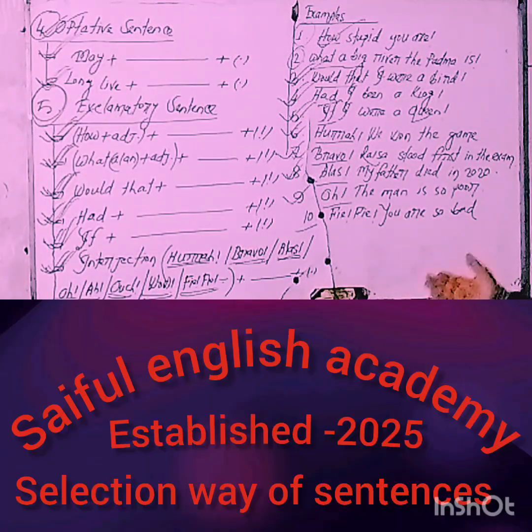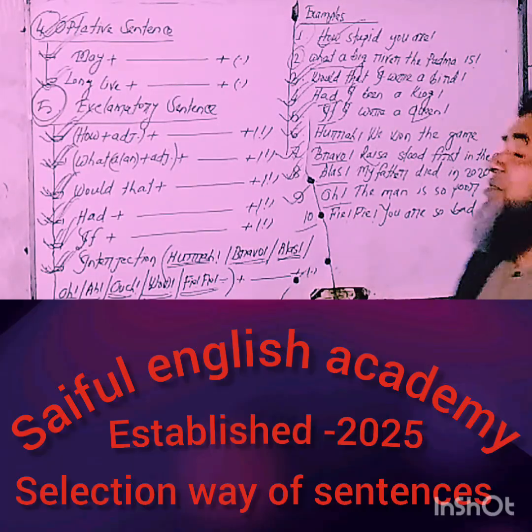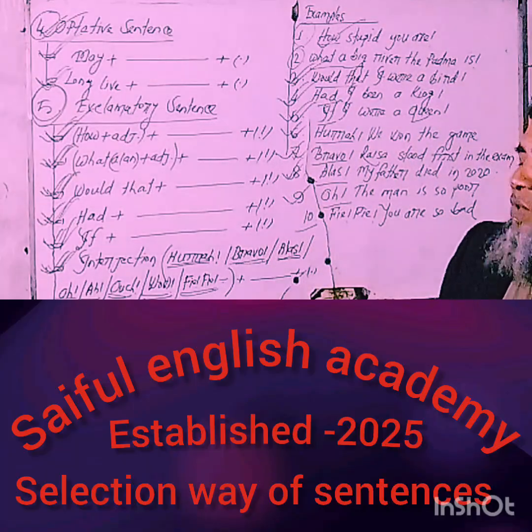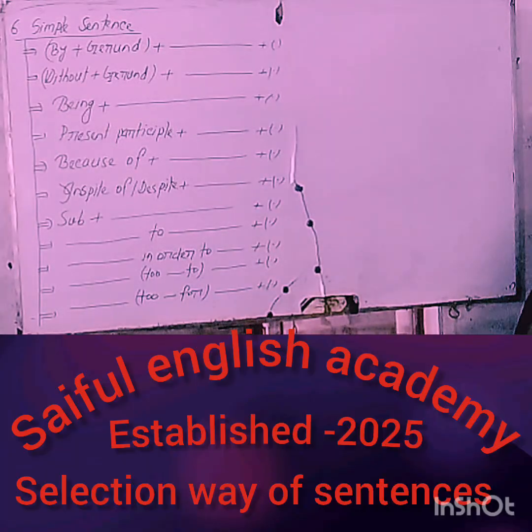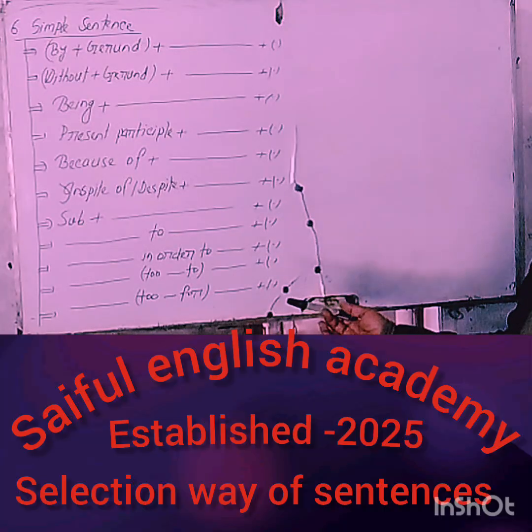Such various kinds of examples may be given with reference to this selection of an exclamatory sentence, so that you have understood clearly. My dear learners, now think about the selection of a simple sentence.